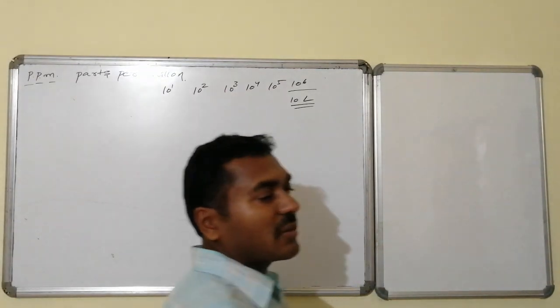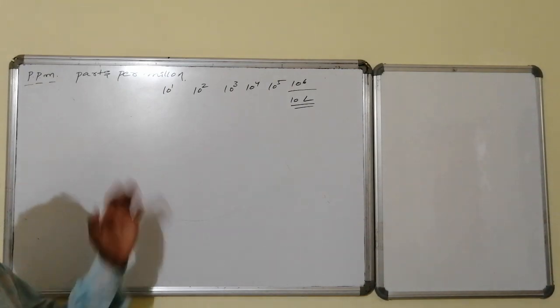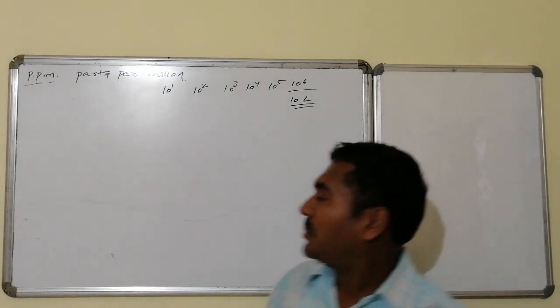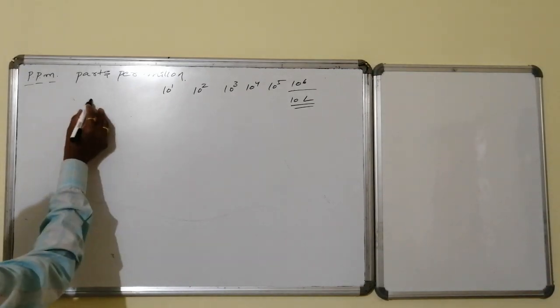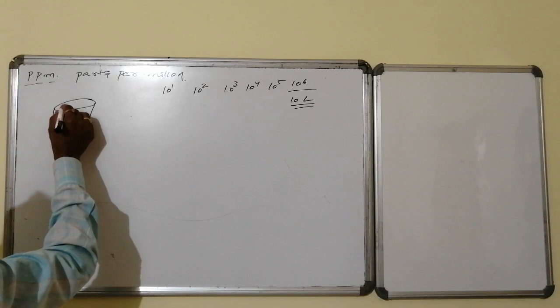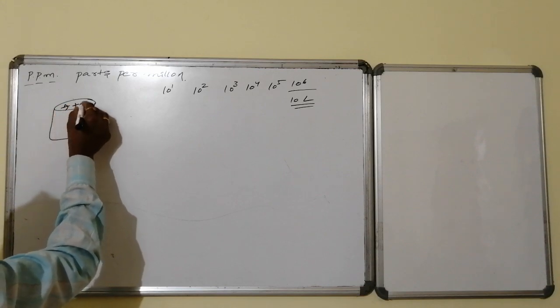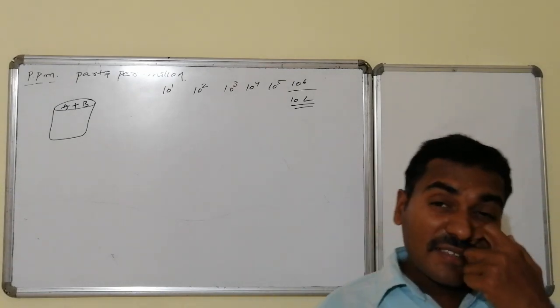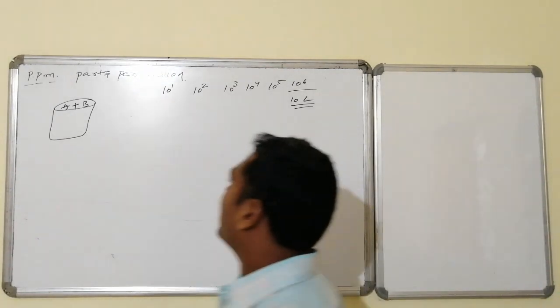Then how is parts per million calculated, and in which case is it calculated? Let us have a discussion. Suppose a solution is there, as we know it is homogeneous in nature, and it is a combination of a major component A in association with a minor component B. A is present in very huge quantity, whereas B is very, very small.